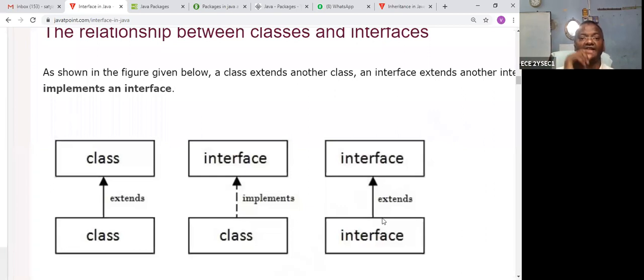A class is interlinked with another class by extends. So class to class, extends. Interface to interface, extends. Interface to class, implements.